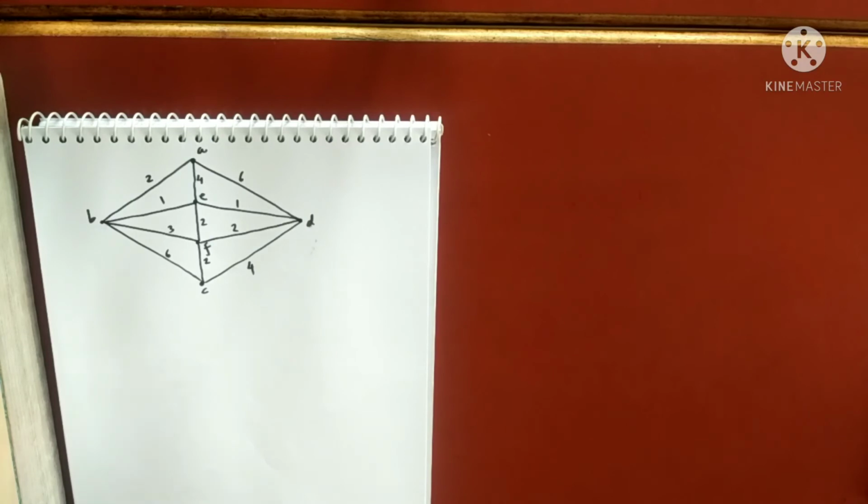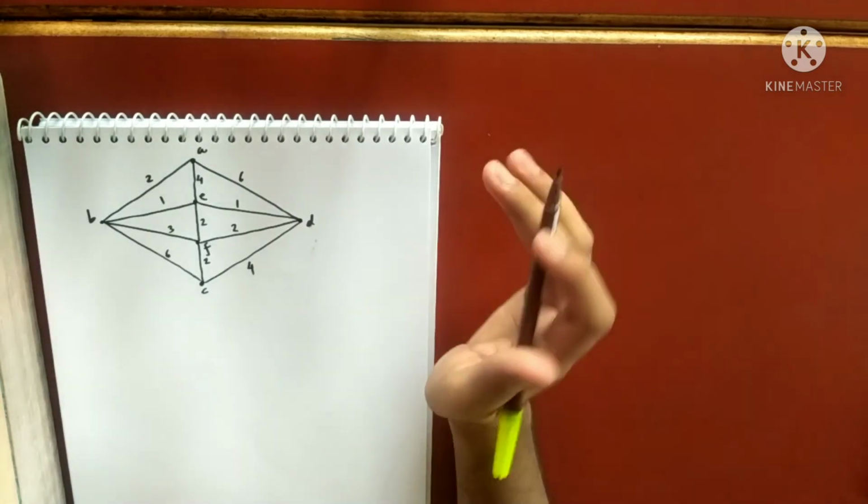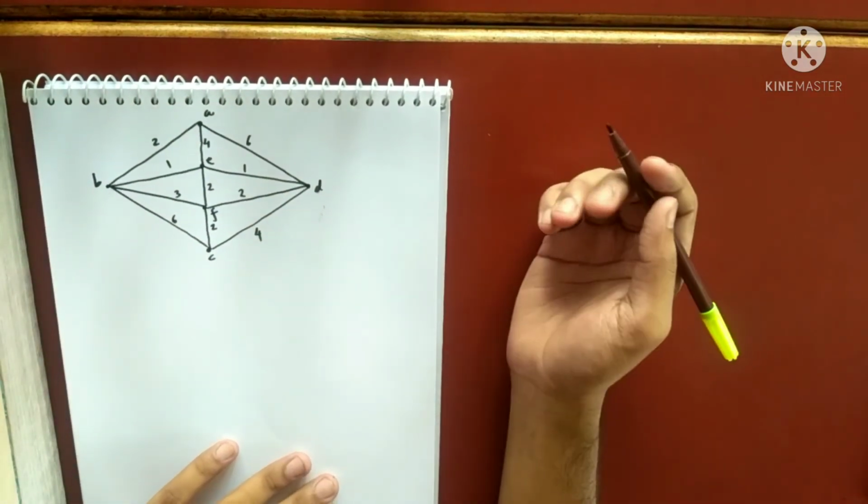So let's try to find the minimum spanning tree of this diamond looking graph using the Kruskal's algorithm. So the first step is to remove all the parallel edges having the more weight and loops, because that is not included in the trees, so which is not present here. So we skip step 1 because there are no parallel edges and no loops at all. So good enough, that's a very good thing there.